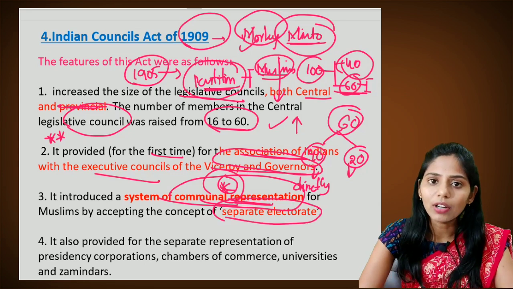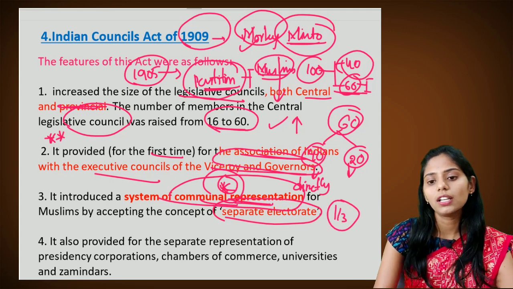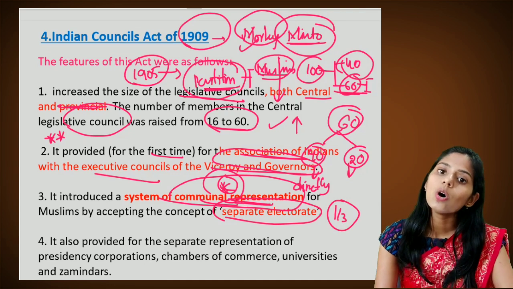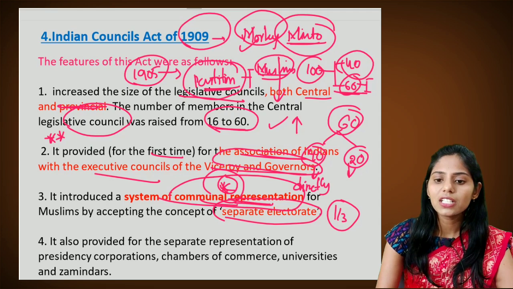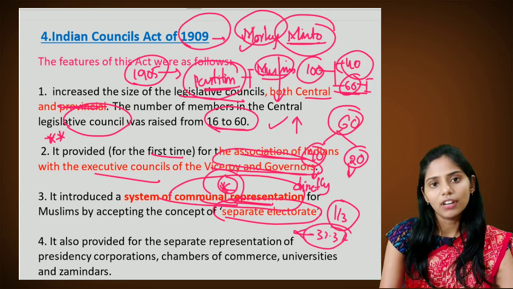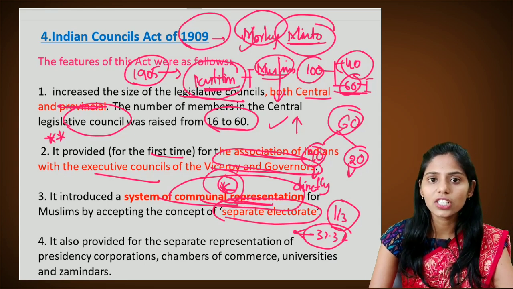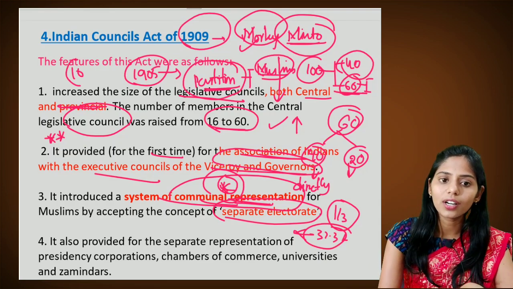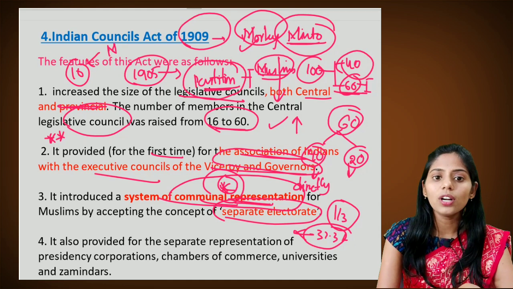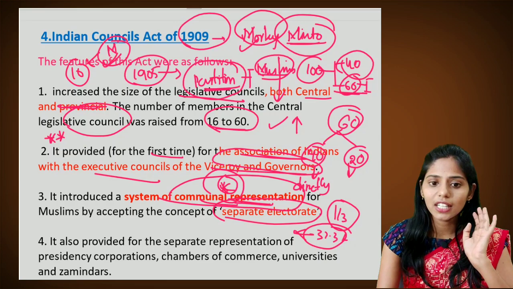When you talk about reservation, for example in local government, either in the panchayats or in the municipalities, there is a one-third reservation for women. That means these 33.3% seats are reserved for women. For these seats, the voting is done by women and men irrespective of religion, correct? But in a separate electorate, for example, if there are 10 seats reserved for Muslims, only Muslims will elect these Muslim representatives. So this system is called a separate electorate.